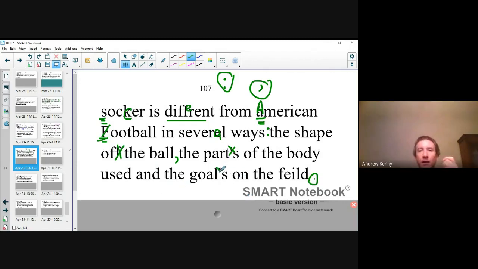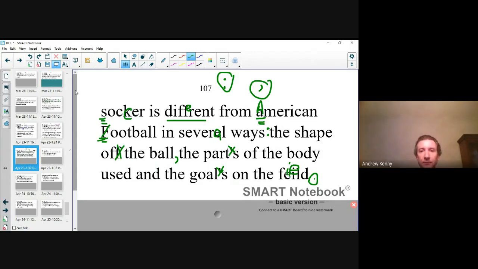Same thing with goals. There is no ownership of the word goals. You can say the goals net, the goals goalie, the goals width, the goals height. But in this, we're just saying the goals on the field. So because we're saying goals with, even though it has an S, it does not always have an apostrophe. It's just the goals on the field. Good. And take a look at the word field. That is misspelled. It's F-I-E, not E-I. And I believe we have everything down.